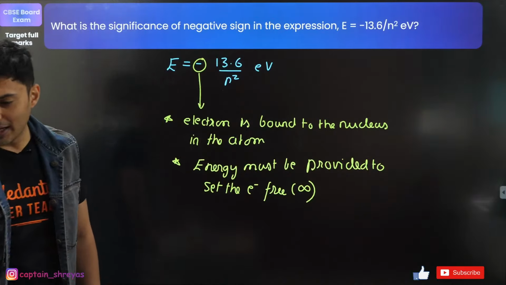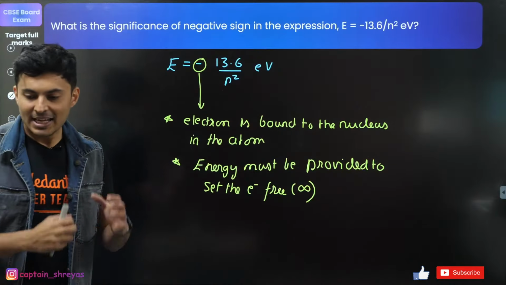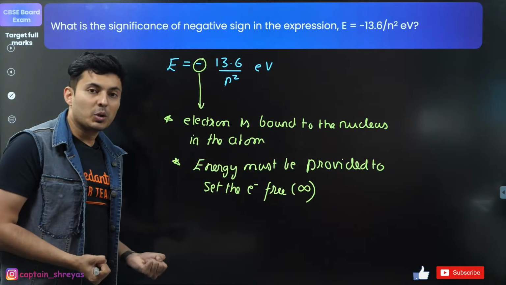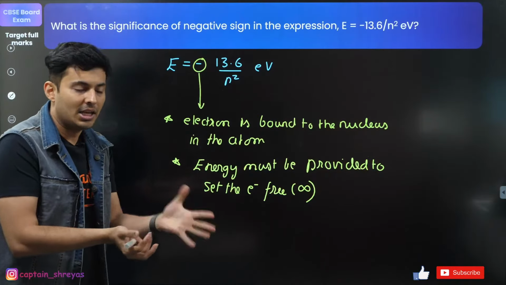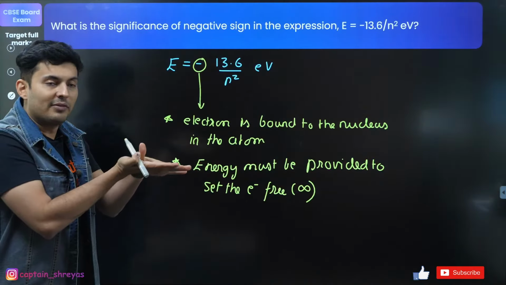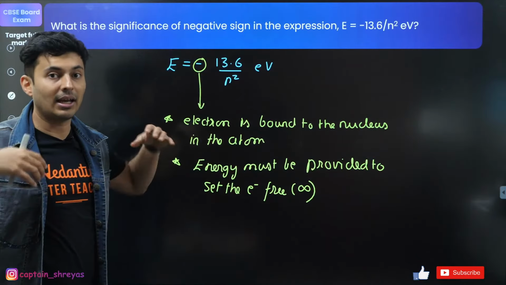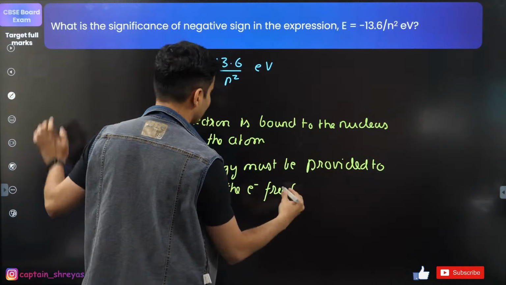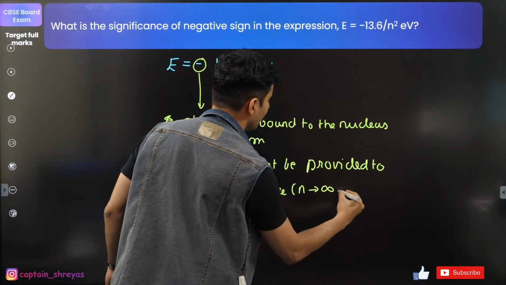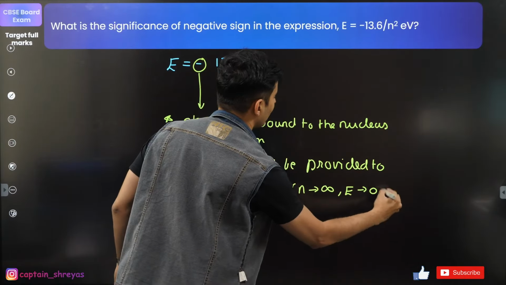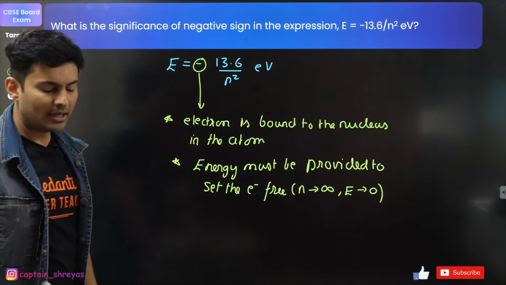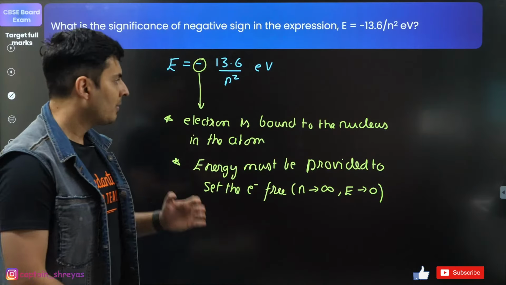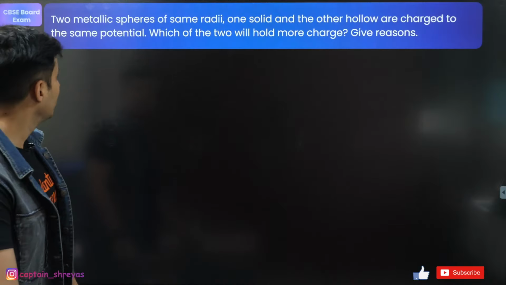So they are bonded. Very good. Electron is bound to the nucleus inside that atom. And also mention one more point, that if you need to set it free, then you need to provide energy. So from negative, you make it free, that means you go to 0 energy state at infinity, when n tends to infinity. So as n tends to infinity, the energy tends to 0. So just mention this. That is more than enough. You will get full marks for this particular question. Understood? Moving on to the next one coming up on your screen.